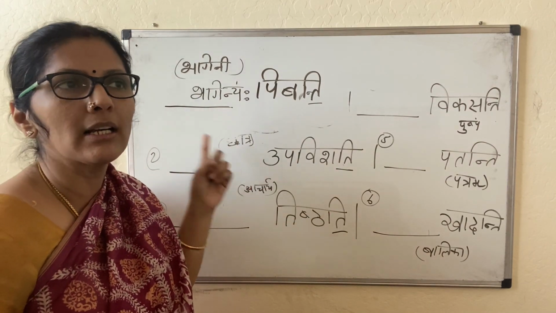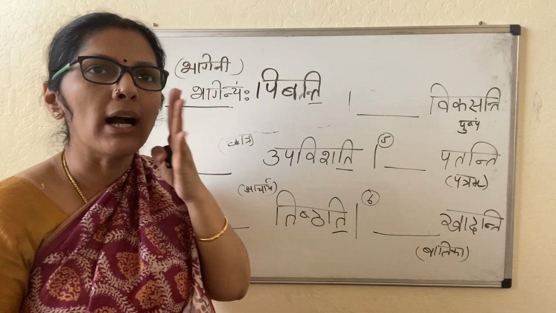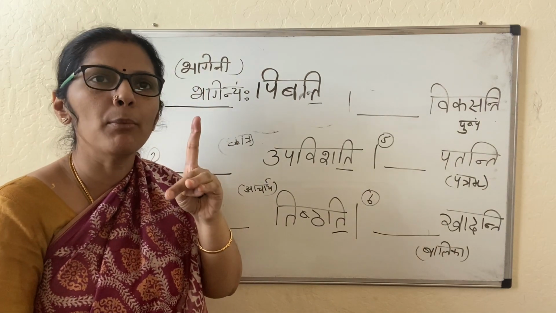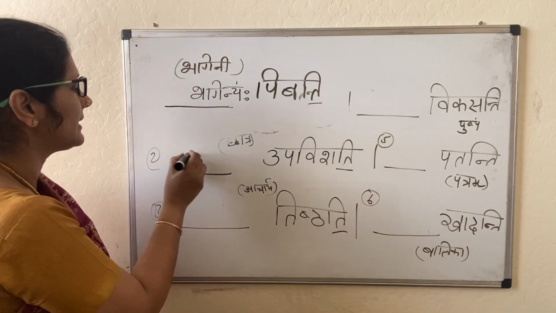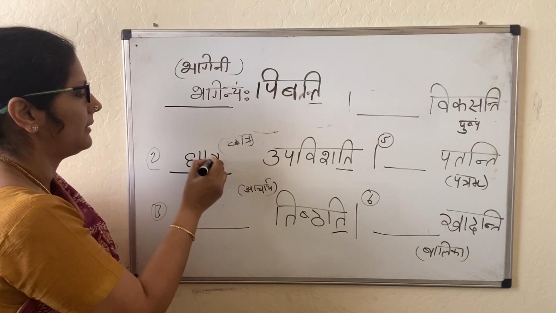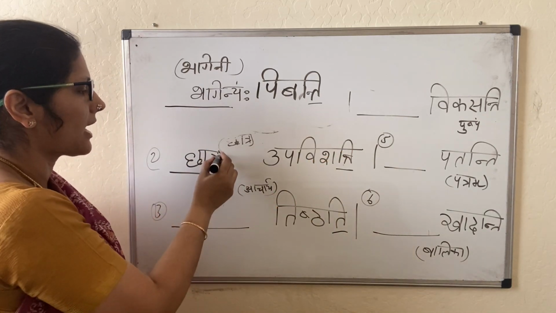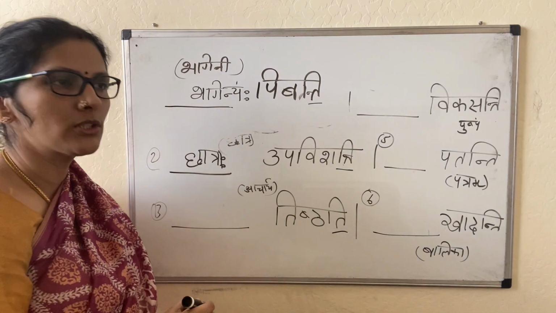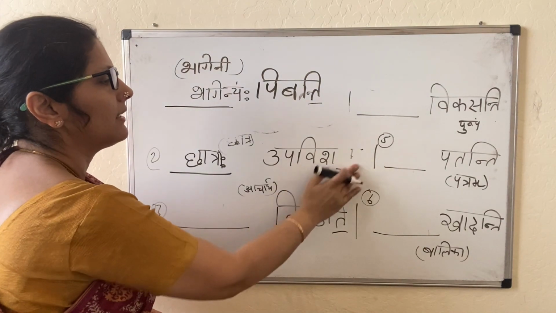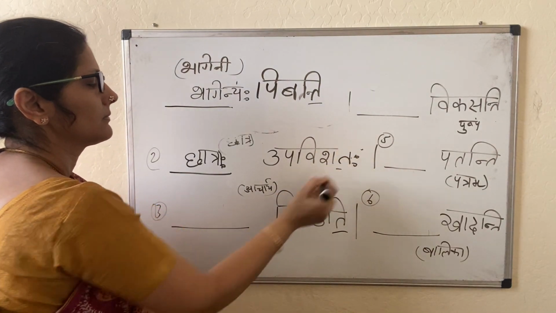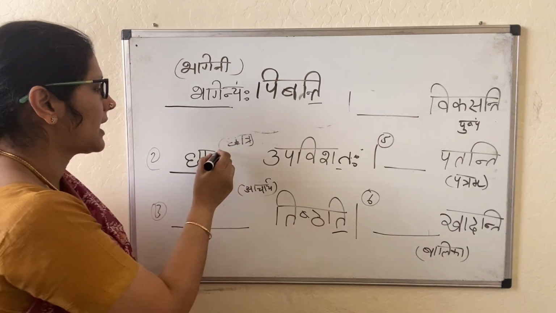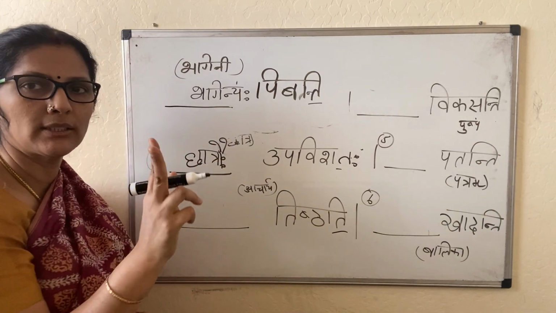Chhatra is like Ramaha, Ramau, Ramaha. So Akaranta Pullinga, Prathama Vibhakti Ekavachanam. So Chhatraha Upavishati. The student sits. If it is Upavishanti, then Chhatraha. Chhatraha, Chhatrau, Chhatraha. Upavishataha. Chhatrau, two students are sitting.